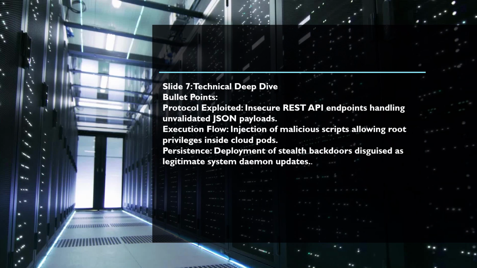Diving much deeper into the underlying technical mechanics, the attack heavily exploited insecure REST API endpoints that improperly processed unvalidated JSON payloads without adequate input sanitization or type checking. This specific architectural weakness enabled malicious threat actors to successfully inject arbitrary code, execute dangerous remote commands with full root privileges inside isolated cloud pods, and establish stealthy backdoors meticulously disguised as legitimate system daemon updates to maintain long-term, persistent access across the entire network infrastructure without ever raising immediate operational alerts or triggering secondary security alarms.